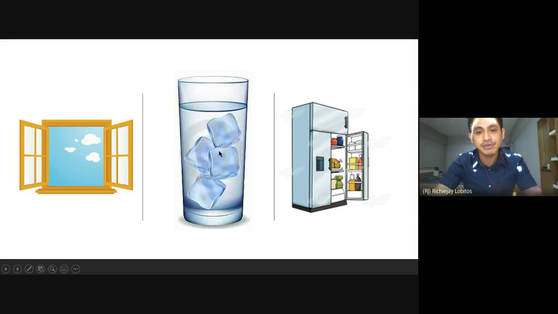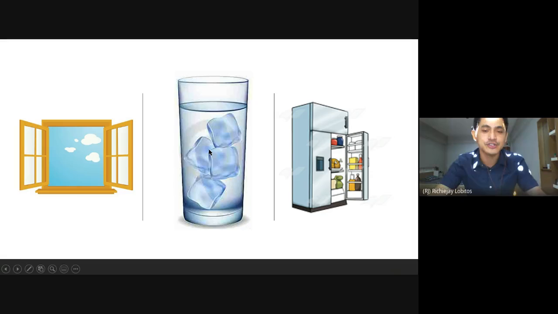Imagine you have 0 degrees Celsius and 30 degrees Celsius. That means the surrounding air closer to the window is way warmer. If that happens, a lot of this air will lose heat faster to the cooler surface of the ice water or the glass where ice water is.